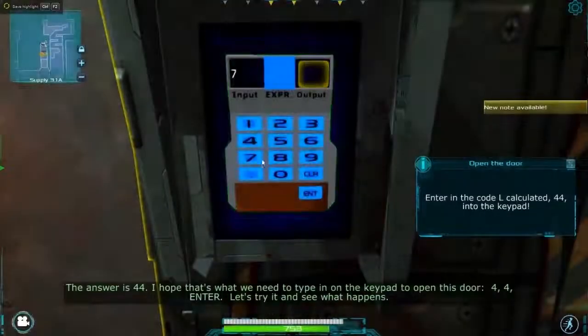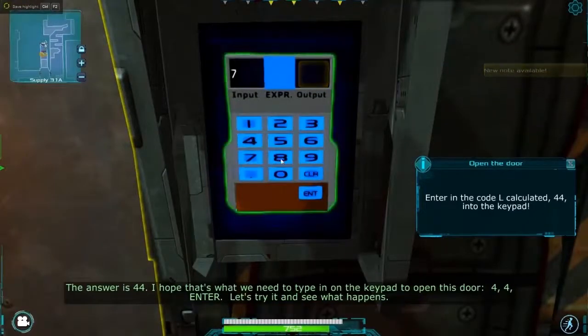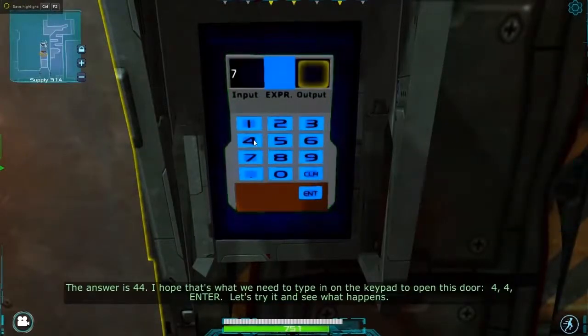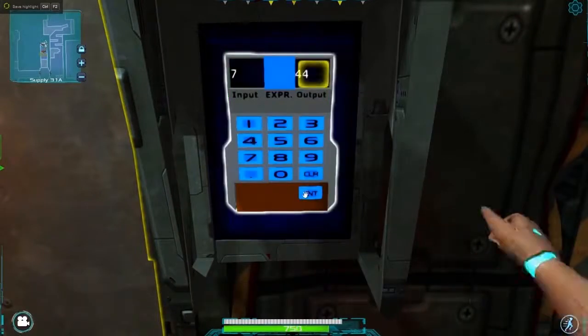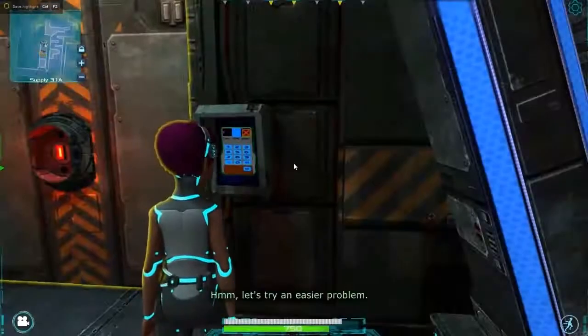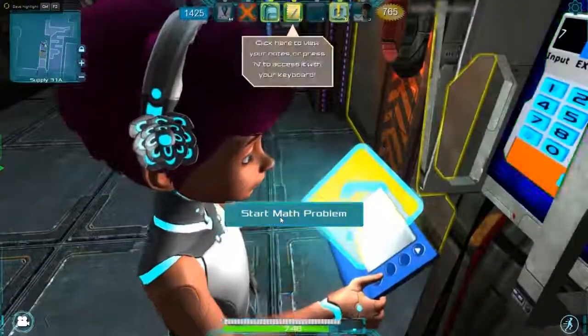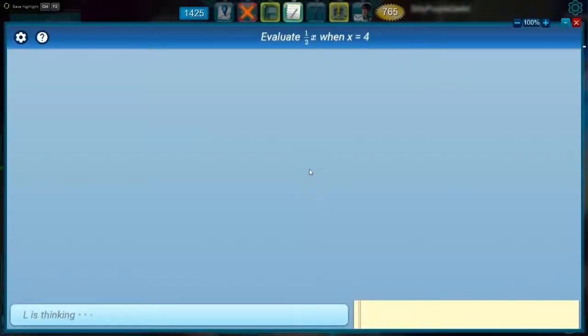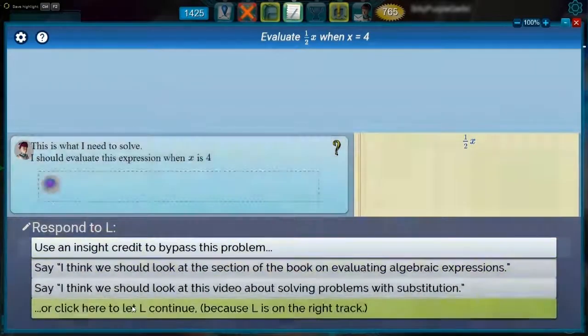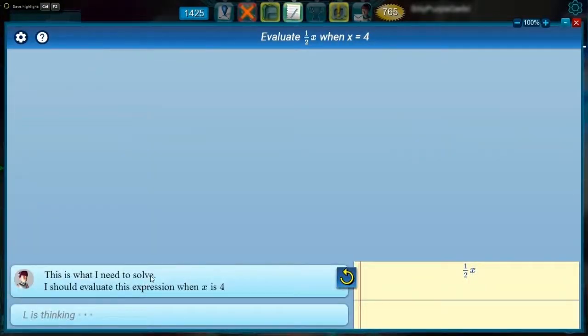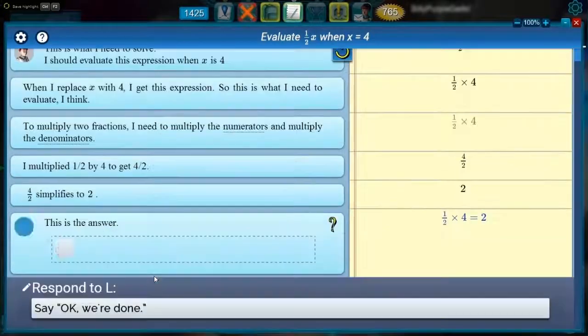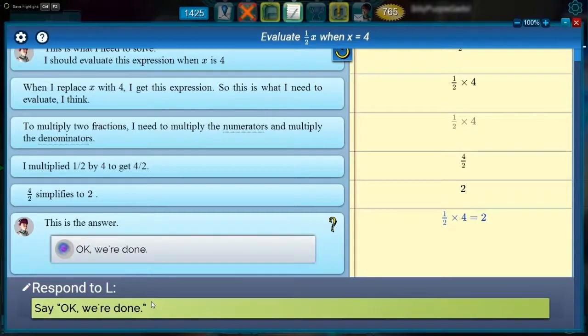He tries it out, and, since it's the wrong answer, it doesn't work. The door doesn't open. Barry knows that he and Elle got the wrong answer. Psych knows exactly what the mistake was, of course. So Psych has Elle fortuitously remember a similar problem which will be exactly what Barry needs to get him to see the error of his ways. Psych has Elle remember that she once did a similar problem, evaluating 1/2 x when x equals 4. Just try to append the 4 here. It's hard to do. Barry remembers that multiplication is supposed to happen here, not appending.